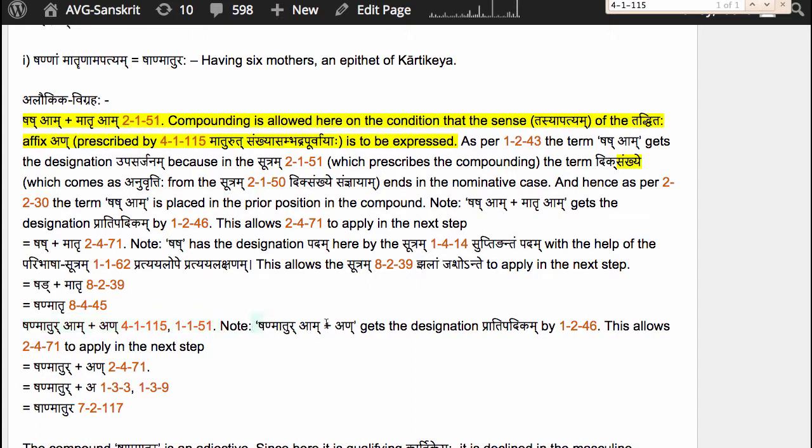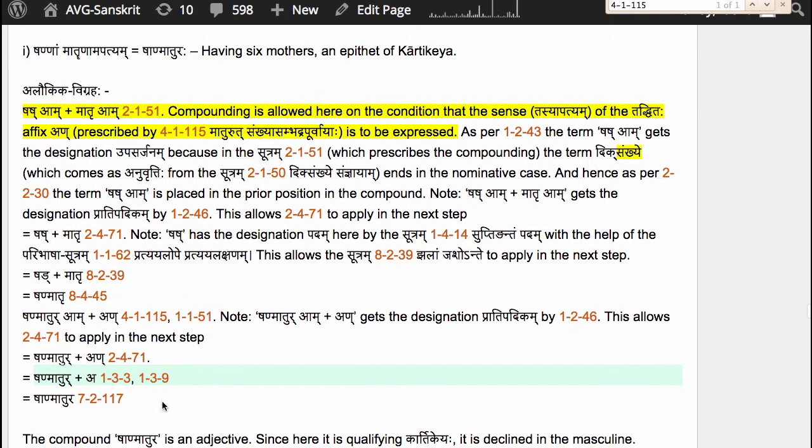Now shan matur am an gets the designation pratipadikam by 1.2.46 krit tadhita samasascha, because we have added a tadhita affix. This allows us to apply 2.4.71 supodhatu pratipadikayoho to perform the luk elision on the affix am, the sup affix am, which is inside the pratipadikam. So we get shan matur an. Now the ending letter n of the affix an is an it by halantyam 1.3.3 and tasya lopaha 1.3.9. So we get shan matur a.